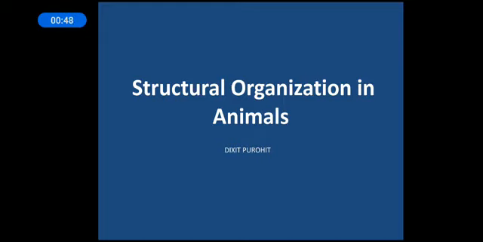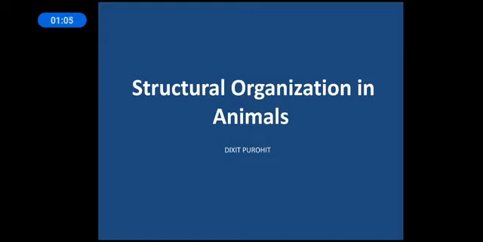This is chapter number 7 in your NCERT textbook, and it holds a very important weightage in NEET as well. So we need to make sure that it is done in a proper manner. Okay, so let us start. Let us understand why the structural organization is important.